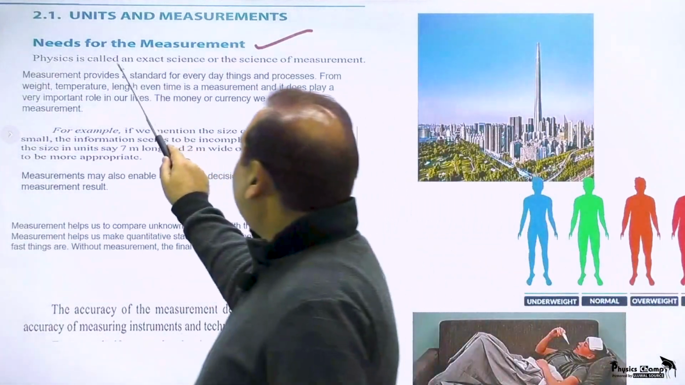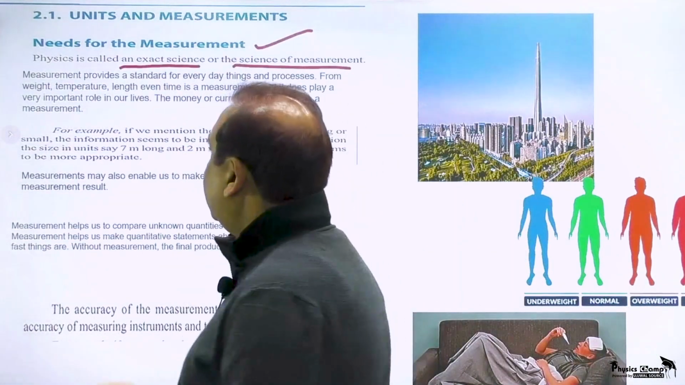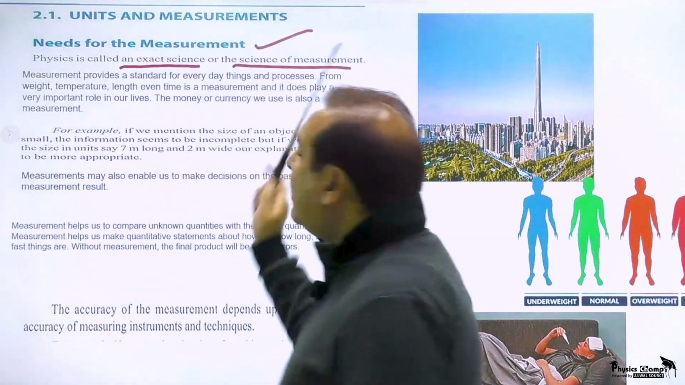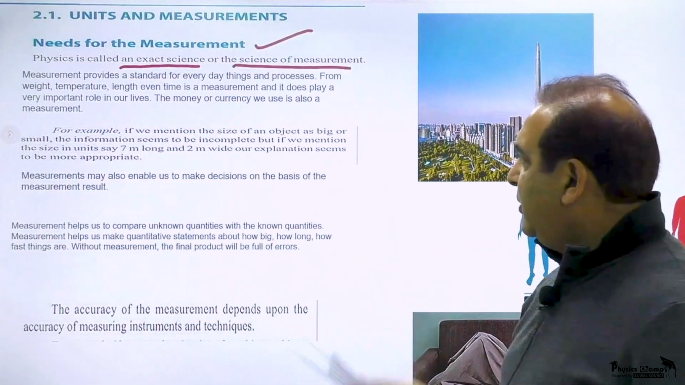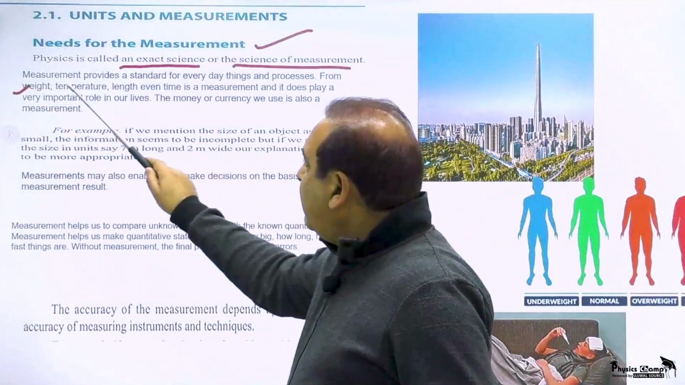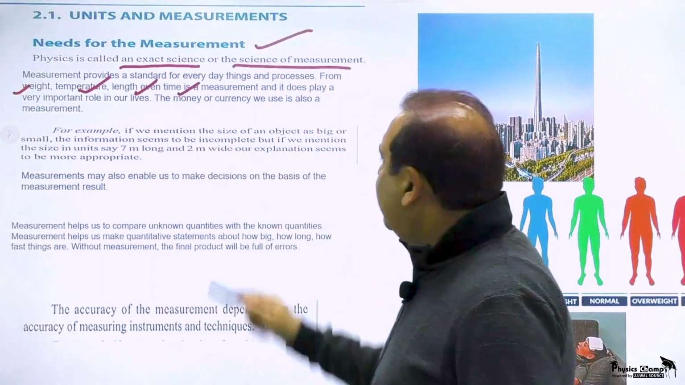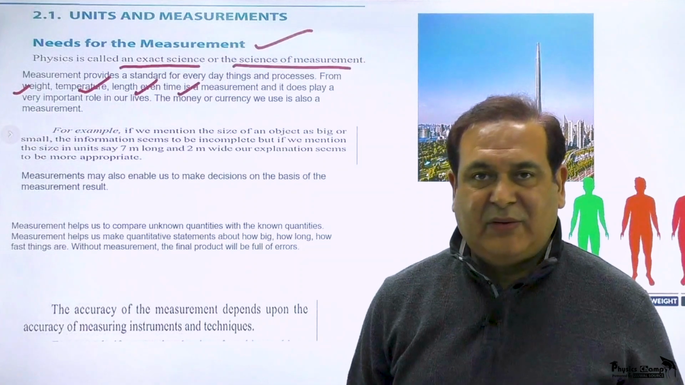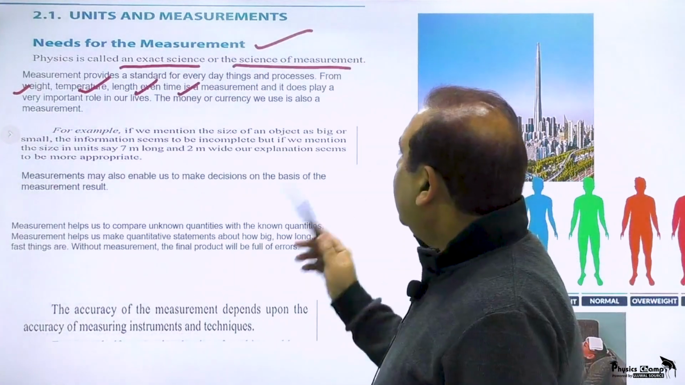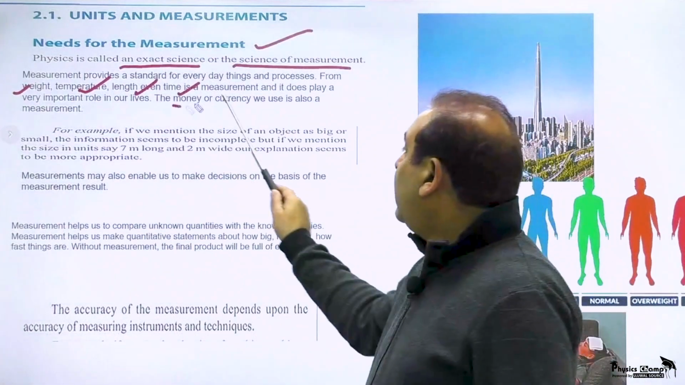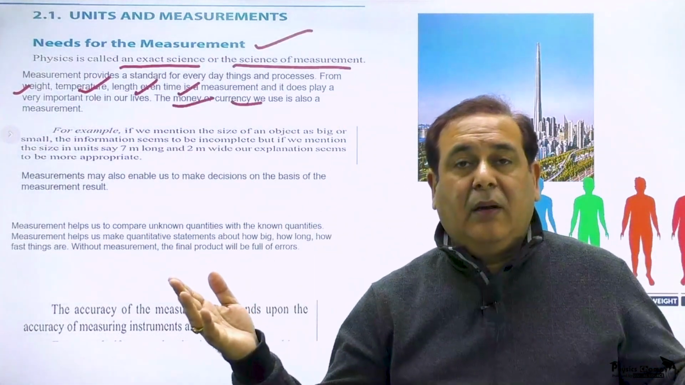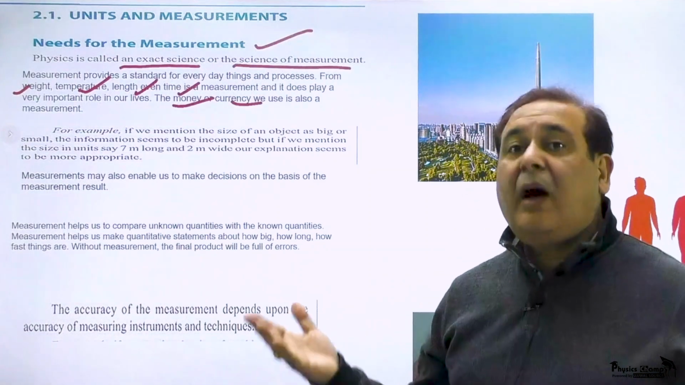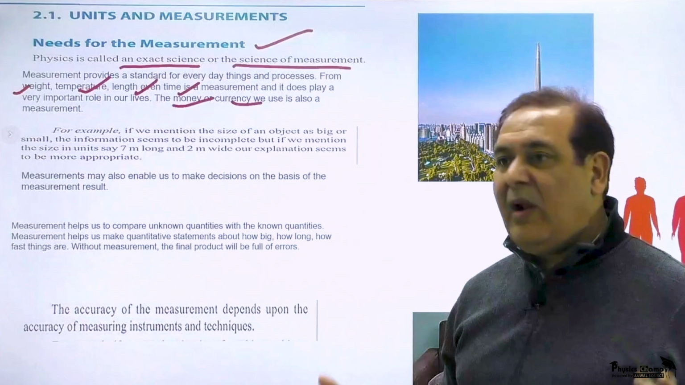So physics is called an exact science or the science of measurement. And when we define measurement, measurement provides a standard for everyday things and processes. It may be weight, temperature, length, or time. Whenever you are explaining it, you are measuring it first. Then you are able to explain it clearly. And think of money or currency. You can't say big money or huge money. In order to explain it well, you will have to say the amount of money, how much money it is. You will have to measure it.